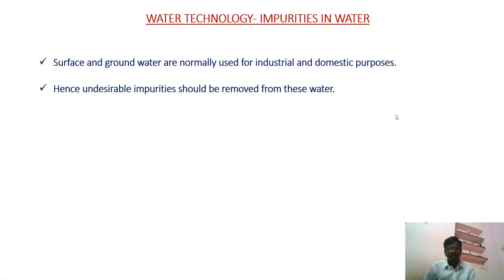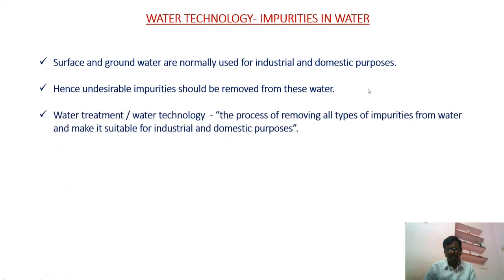Next, surface waters are normally used for industrial and domestic purposes. We know that saline water needs some treatment to be used in industry or domestic use, which is high cost, so we are not using saline water. We are using surface water and groundwater easily, because that water is free from salt content. That's why we are using surface water for industry as well as domestic purposes.